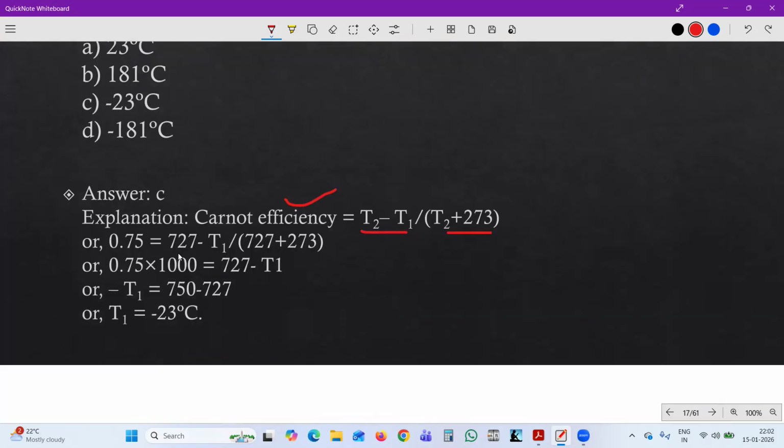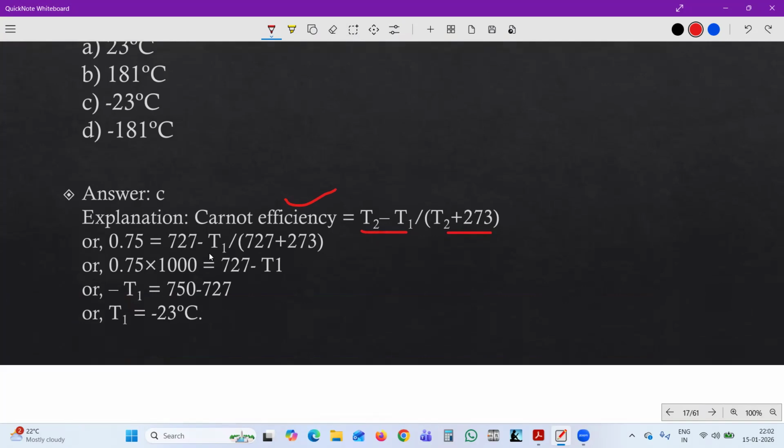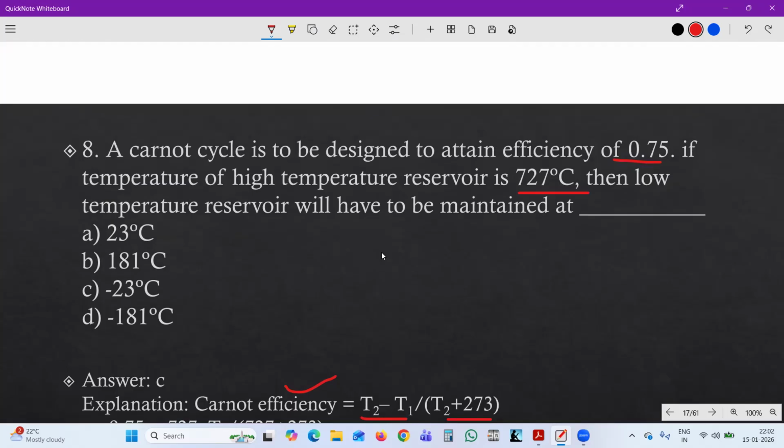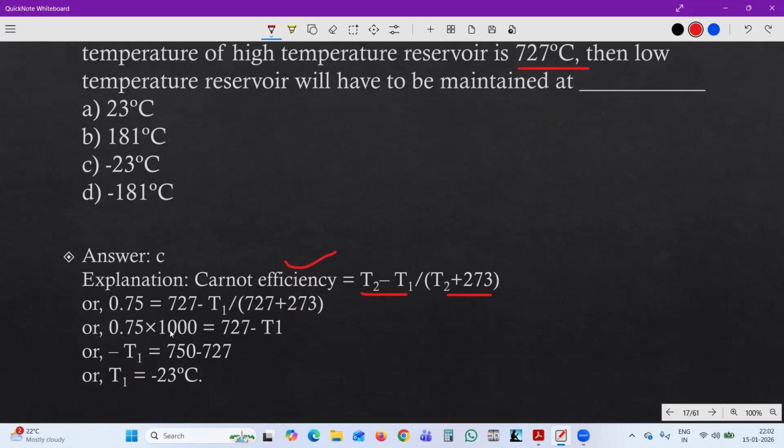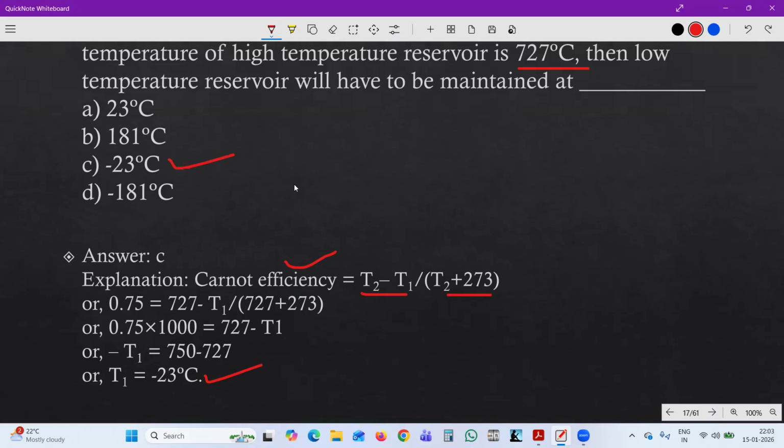So 0.75 equals 727 minus T1, the requirement, upon 727 plus 273. This is the answer we are getting at the end: 750 minus 727 equals minus 23. So this is the answer. Answer is C for this question.